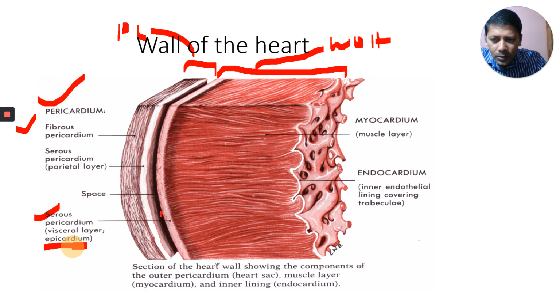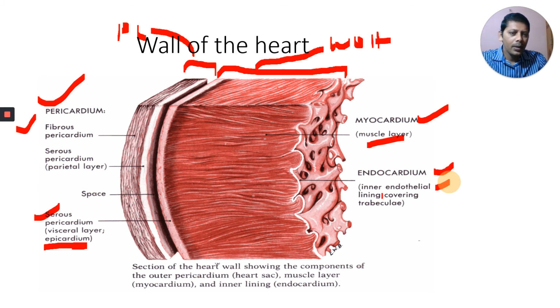Okay, after this epicardium, what is present? This is a very important part. What is this one? Myocardium. This is made up of cardiac muscle layer. Next, the innermost layer is called endocardium, the inner endothelial lining covering the trabeculae. That is not important, only remember this one: endocardium.